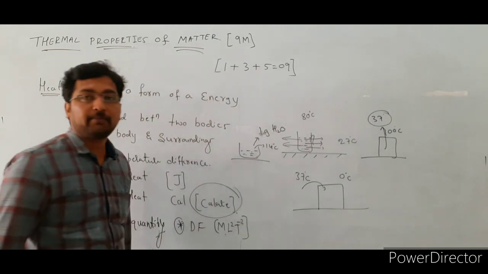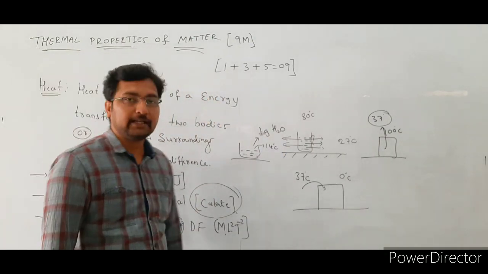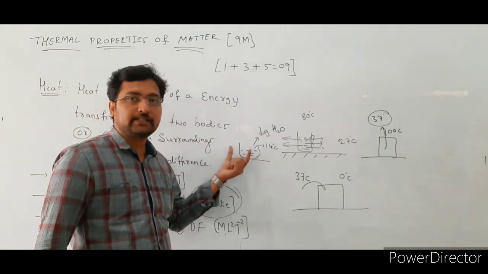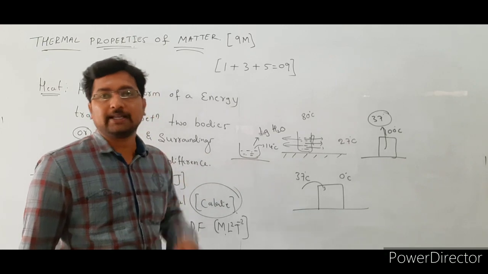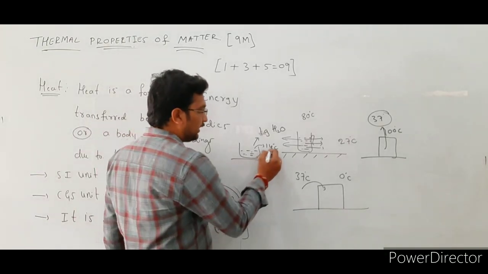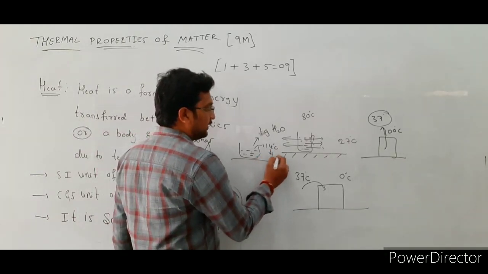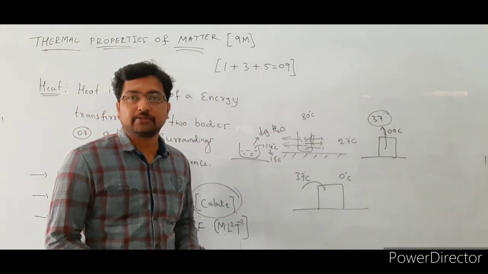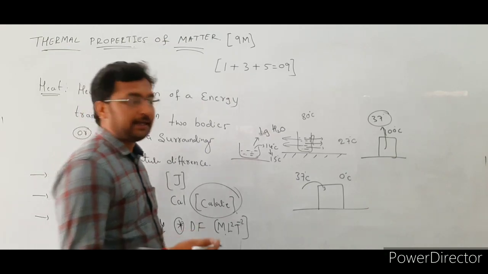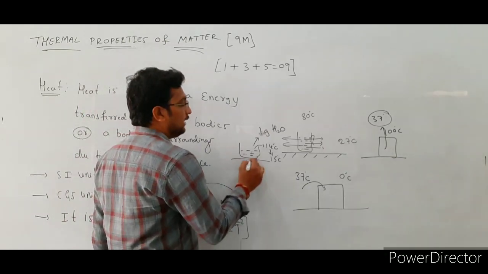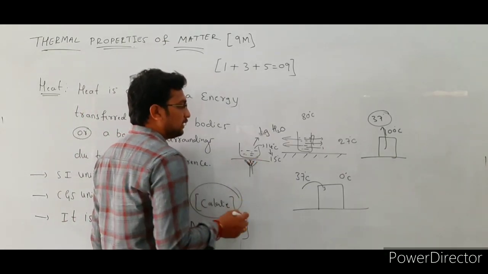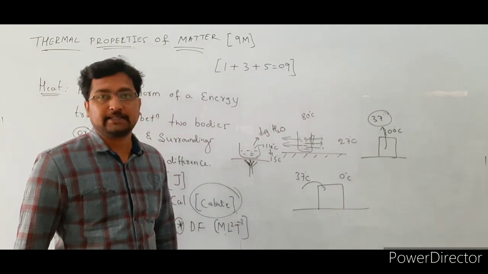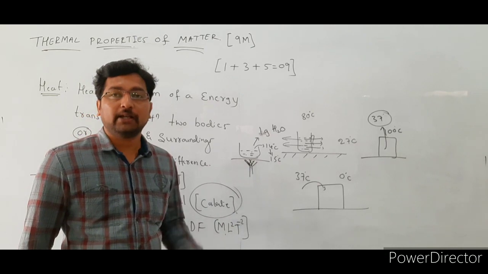We want to increase the temperature of this water through 1 degree Celsius, that means to 15 degrees Celsius. For that we have to give some energy in the form of heat. So here we are supplying heat energy to increase the temperature of 1 gram of water through 1 degree Celsius. So that is the definition of 1 calorie.